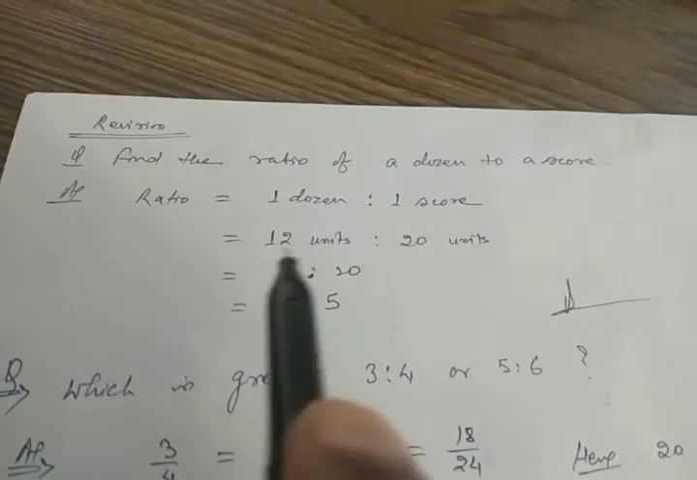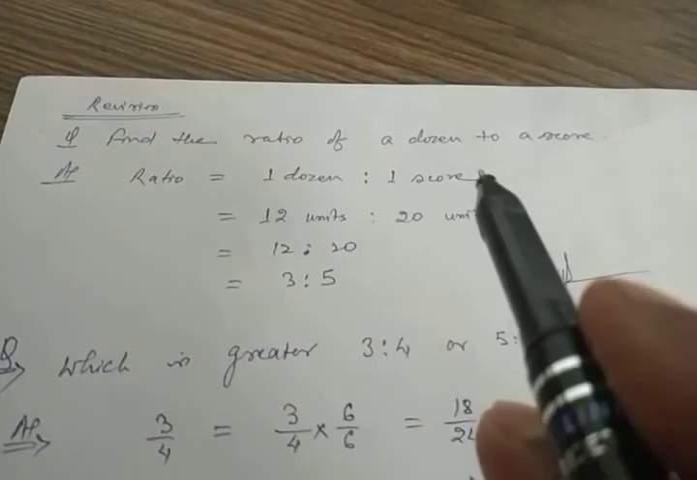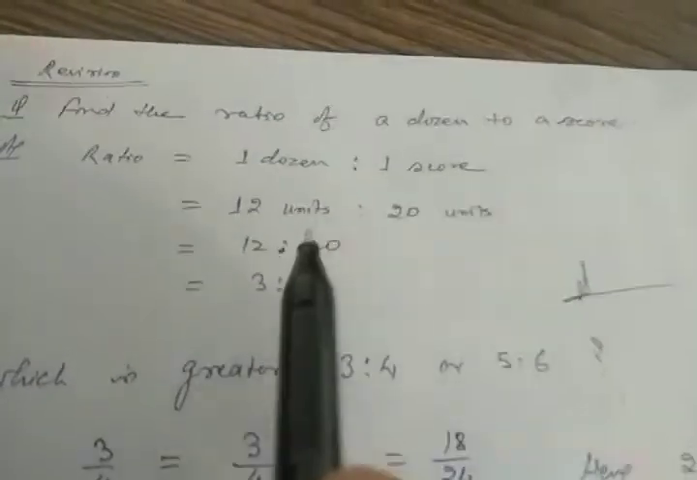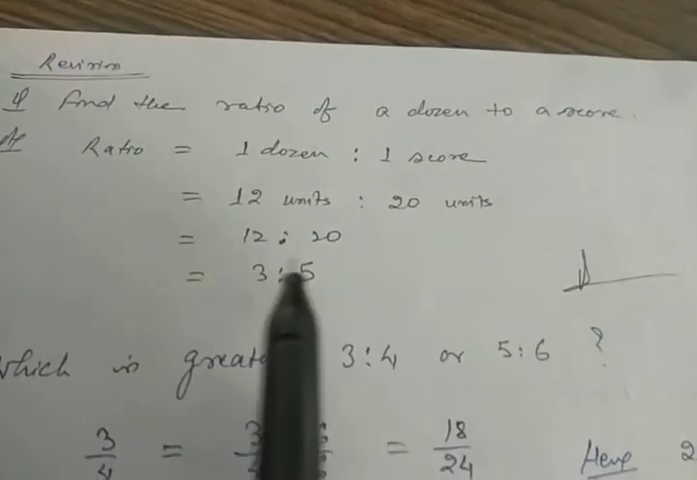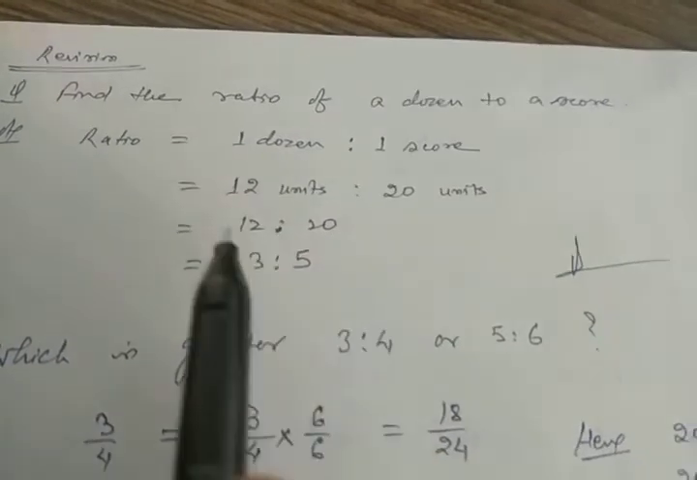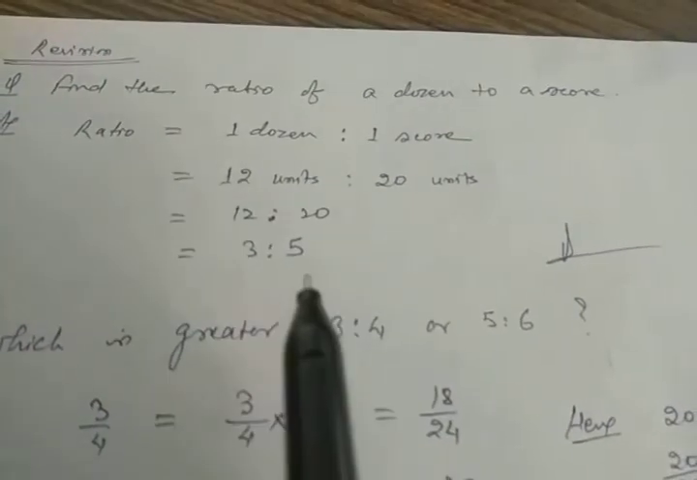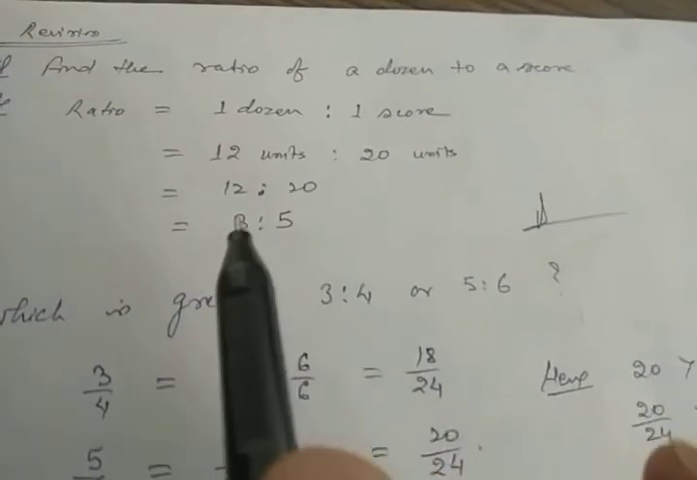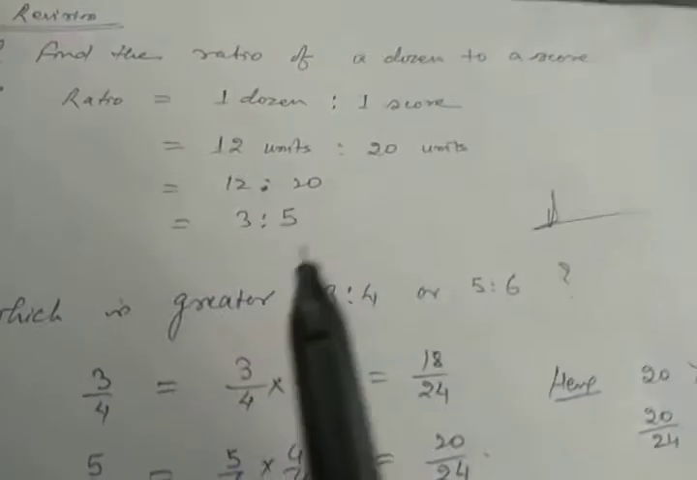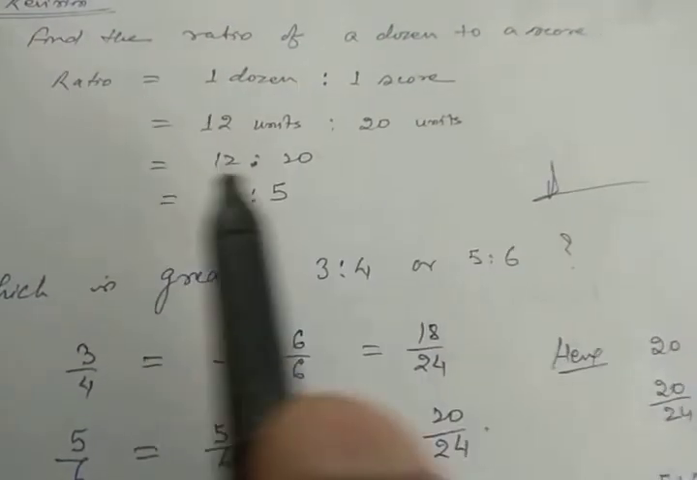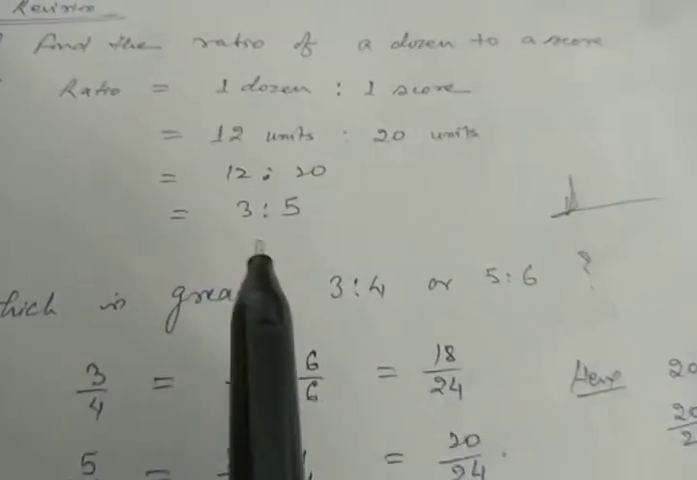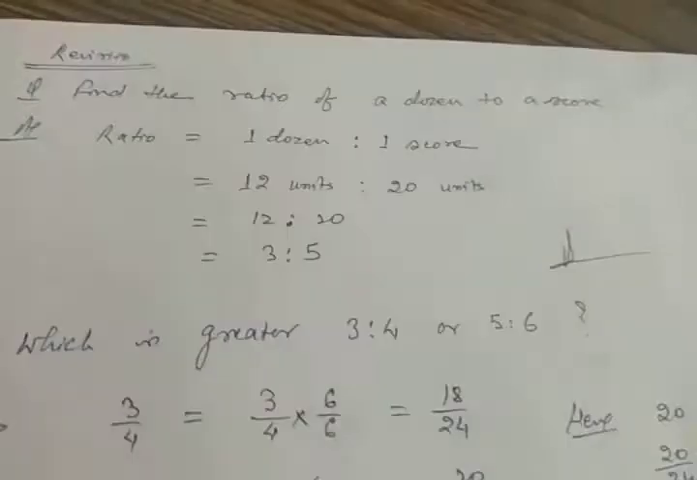1 dozen means 12 units. 1 score means 20 units. Clear? Now both units are the same, so you can remove them: 12 is to 20. Now cancel by 4, so 3 is to 5. I think you know that your answer must always be in simplest form. You cannot stop at 12 is to 20. You should cancel if it is possible. So your answer should be 3 is to 5.